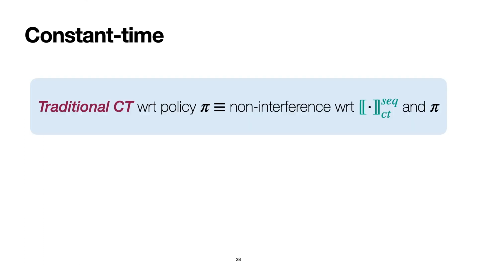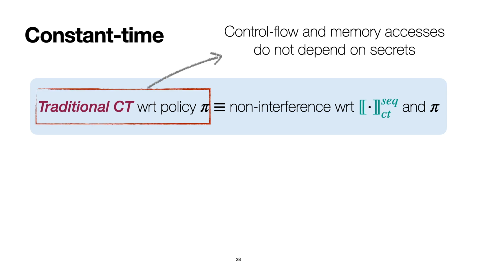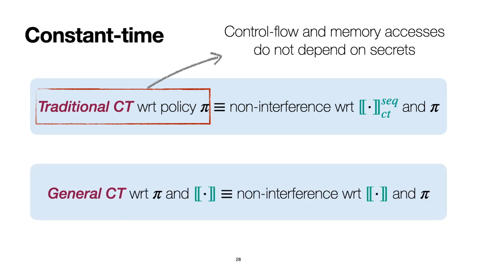Traditional constant time is a coding discipline where secrets shouldn't influence control flow and memory accesses. In our framework, traditional constant time corresponds to non-interference with respect to the sec_cd contract. More generally, we can define a general constant time notion that corresponds to non-interference with respect to a given contract. That is, general constant time ensures that secrets do not influence contract observations which capture security-relevant events.